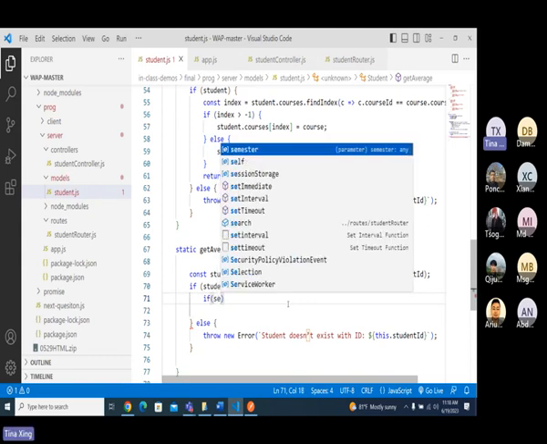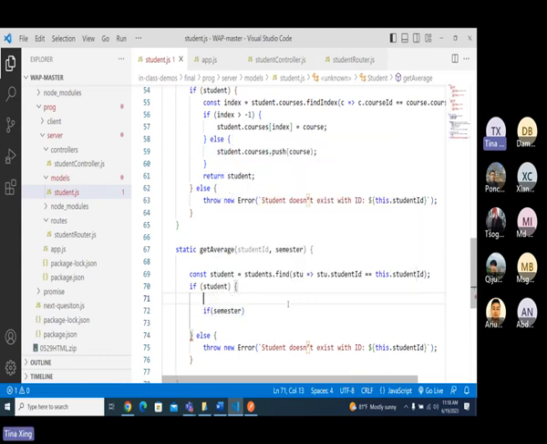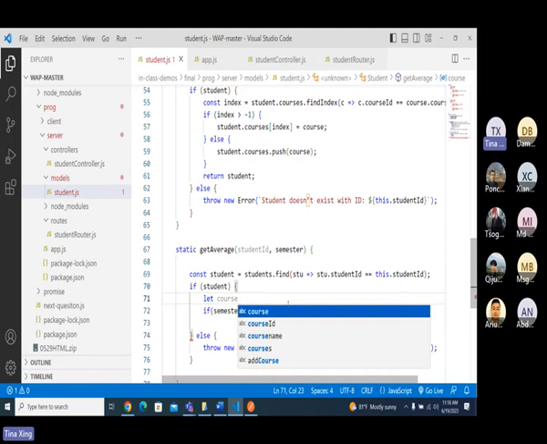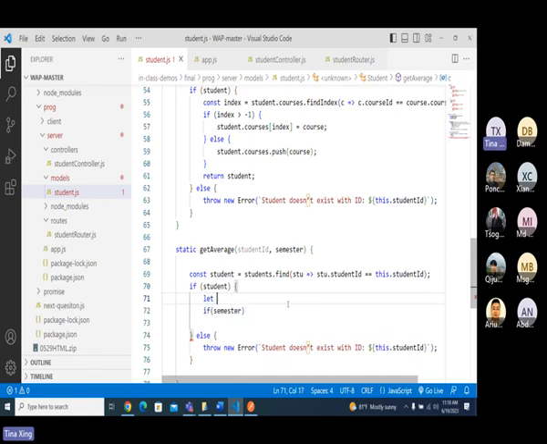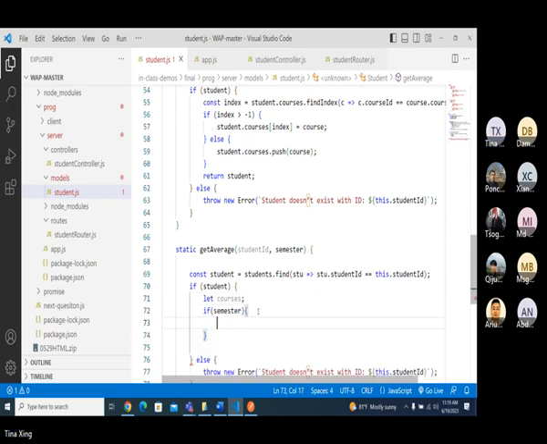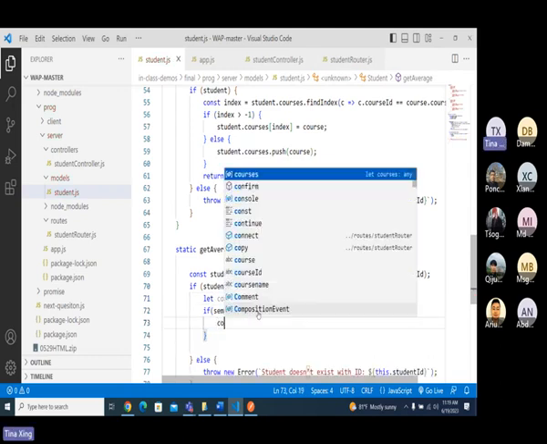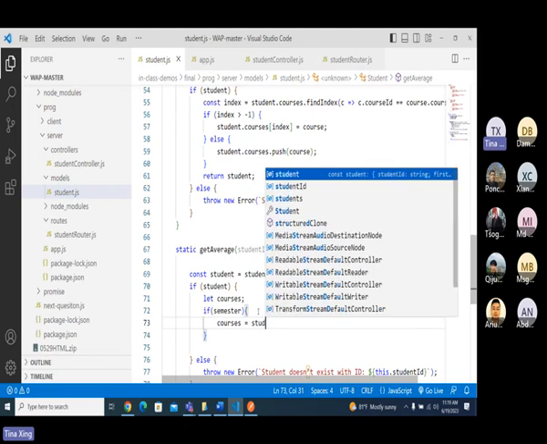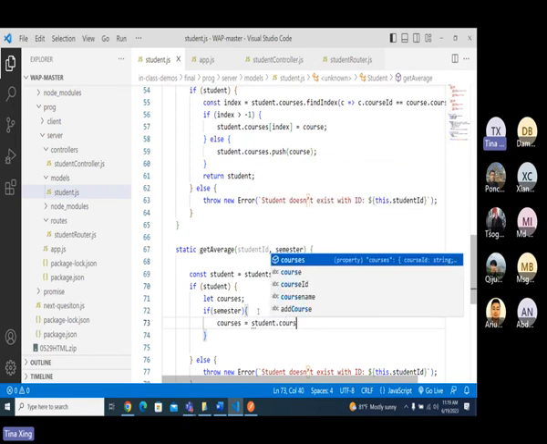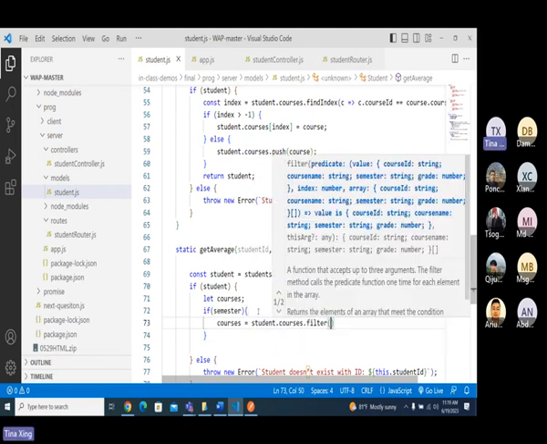If semester, I'll do let courses. I'll have student courses equals student dot courses dot filter, right?